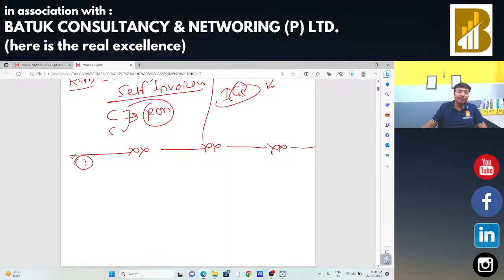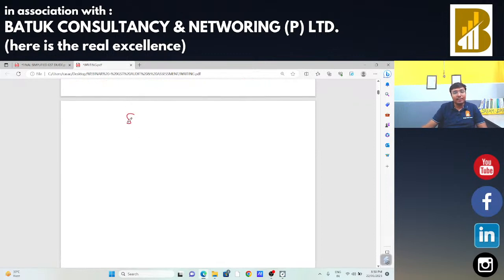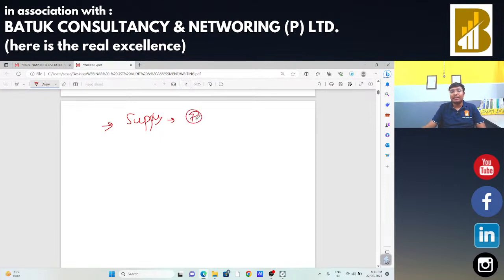Suppose I am going to share the things which are important in GST. First, if you know each and everything about supply under GST, आपने ये डिसाइड कर लिया कि this particular activity and this particular transaction is to be considered as a supply, in that case, you have done the first step in GST. We have already covered this as per section 7 of the CGST Act. Then after you need to identify what will be the time of supply.